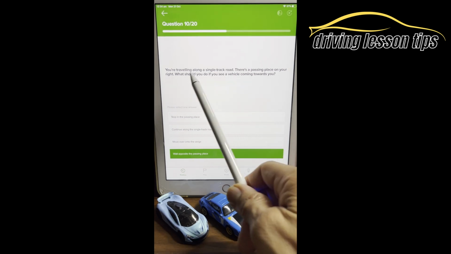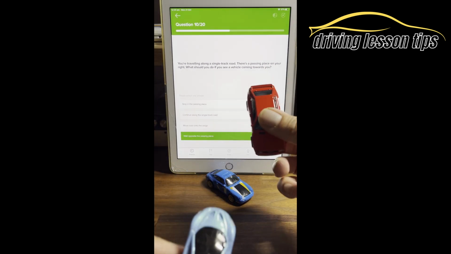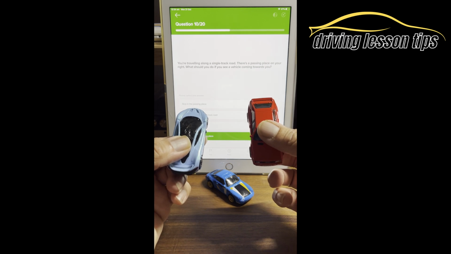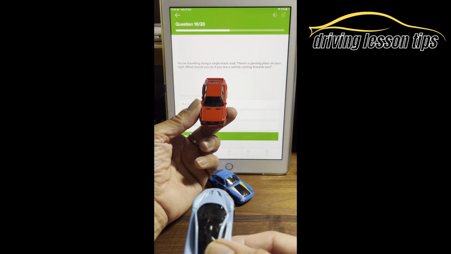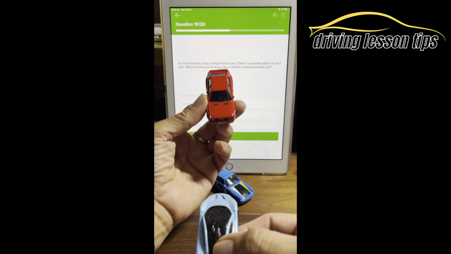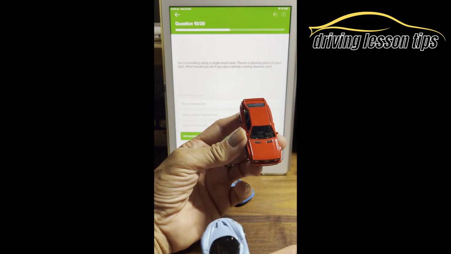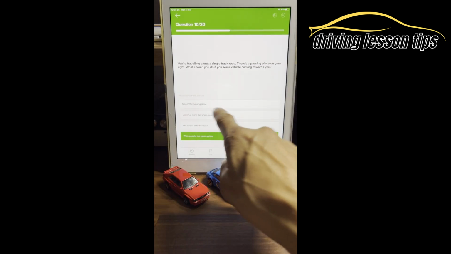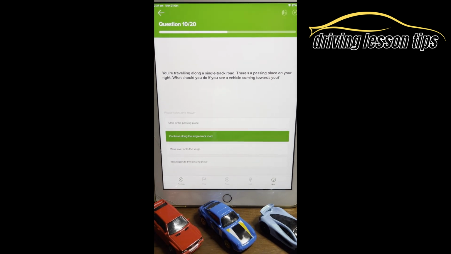Now, ideally, if we're on a single track road and you have a vehicle coming towards you, you should move to your left-hand side and stop. But this is telling us that the passing place is on your right. You shouldn't really move onto the right-hand side. That's what that car is going to do. He is going to move onto his left, allowing you the space to carry on going straight on. So you don't want to be pulling up on the right-hand side. You don't want to stop in the passing place. Continue along the single track road.